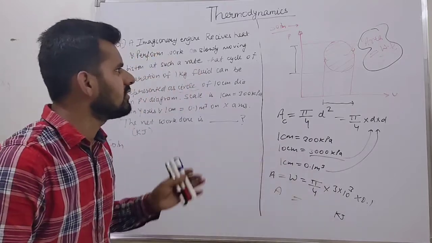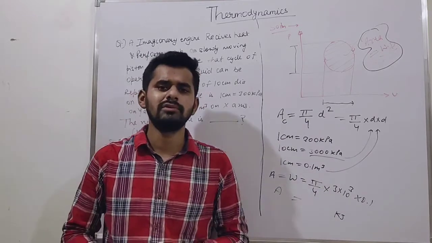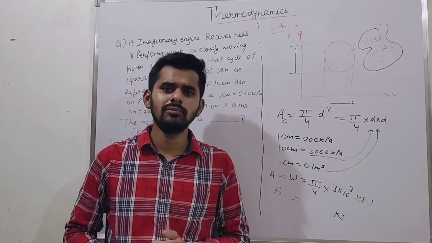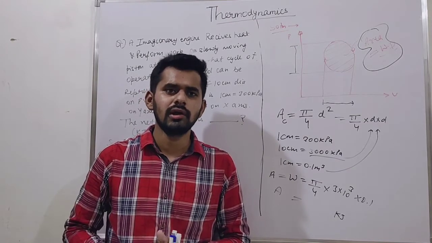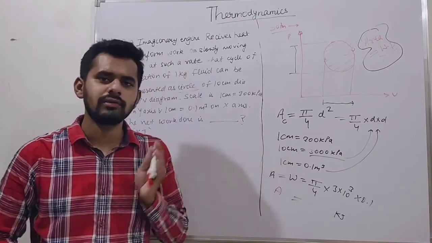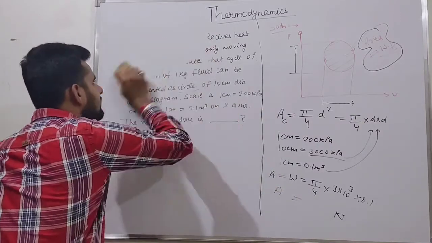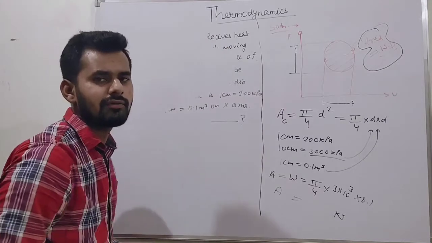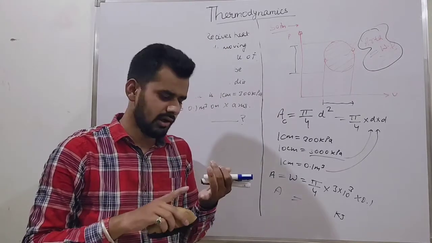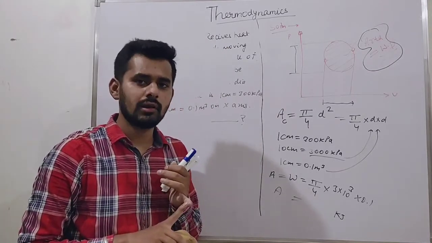So this is basically all about the problems. We will do more problems also at a later stage. Now let's start our syllabus further. So till now, students, we are covering what? Till now we are covering the first law and the consequences of first law.